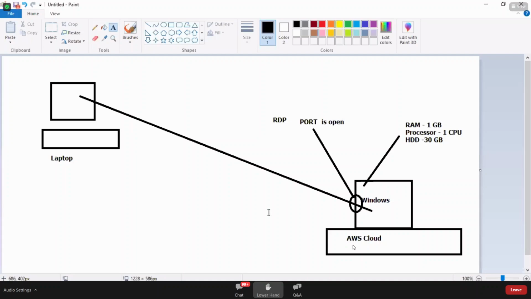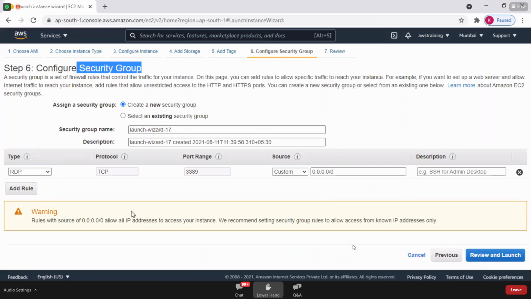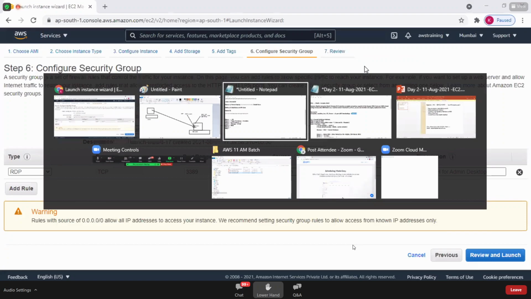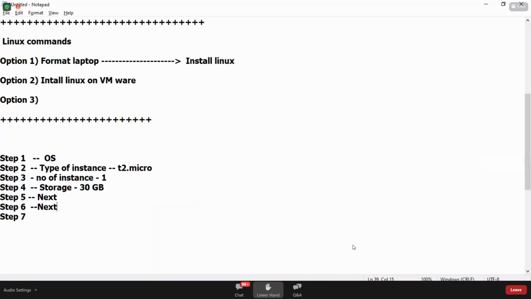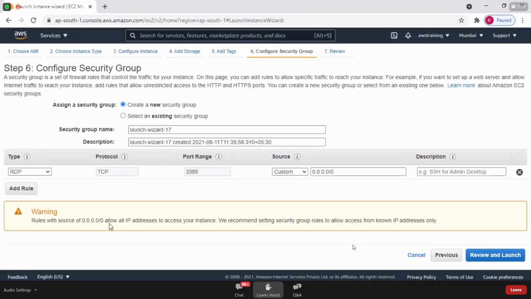Remember that for a Windows machine, you don't need to do anything. It automatically suggests it. AWS is intelligent. As you have selected the Windows operating system, it is recommending you to open the RDP port. That's fine, so take the default. In security group, take the default and just click on next. But remember that it is all about dealing with security groups. Security group is nothing but ports, or I can say dealing with ports. So step 6 is all about dealing with ports. I have opened the RDP port.